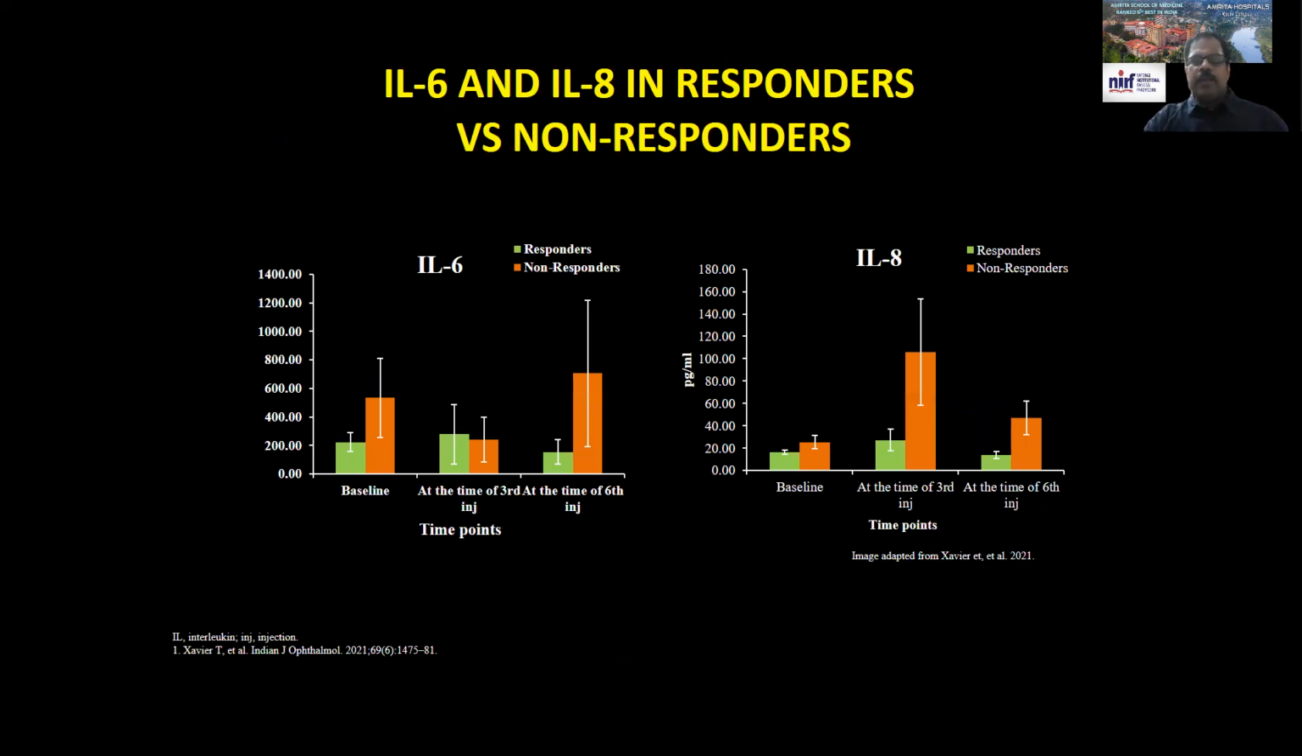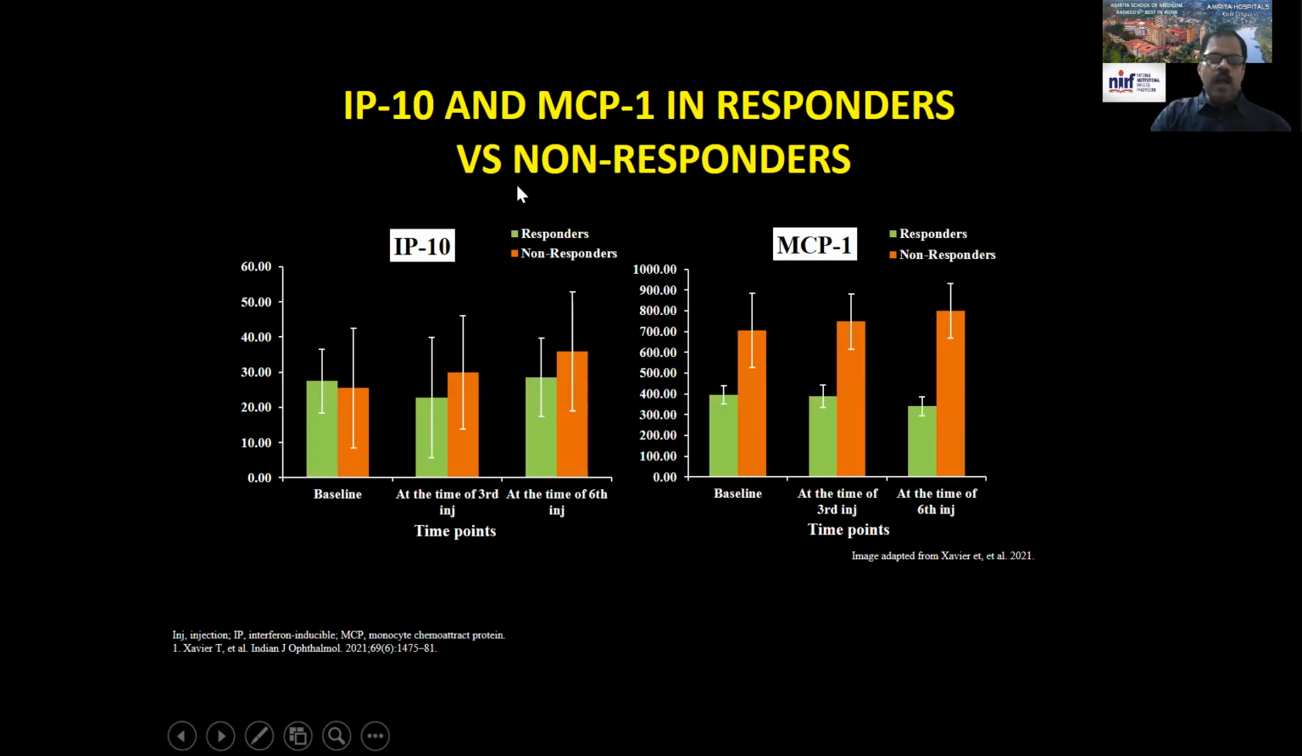Now, looking at some of the other players, including interleukin-6, you can see that the IL-6 at baseline itself was very high. And you can see at the 6th month injection, the IL-6 is much higher in the non-responders than in the responders. IL-8, you can see that the IL-8 is significantly high even with treatment. IP-10 was also showing a decreasing trend in responders, whereas an increasing trend in the non-responders. MCP-1 was staying very high in the non-responder group as compared to the responder group. So it is almost double.